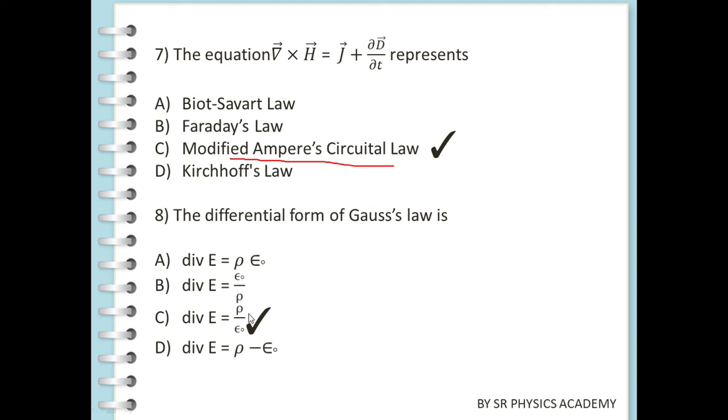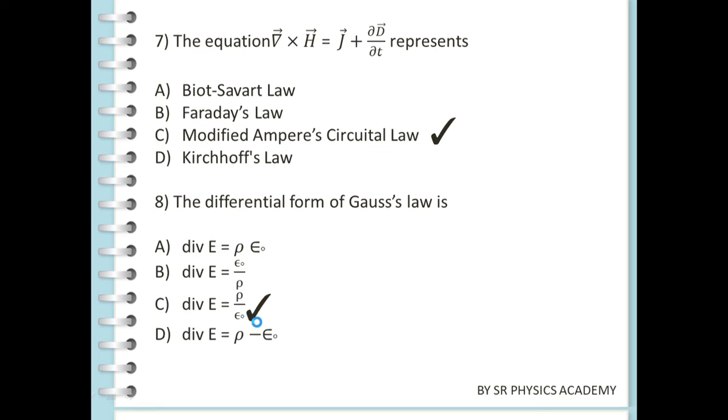So our answer is C, the third answer. Here rho is the volume charge density and epsilon is the permittivity of free space. Clear?